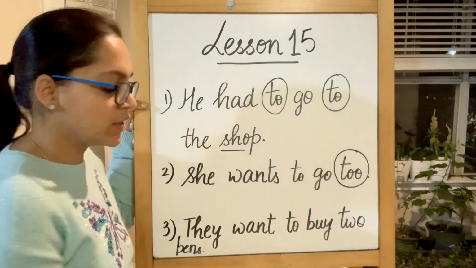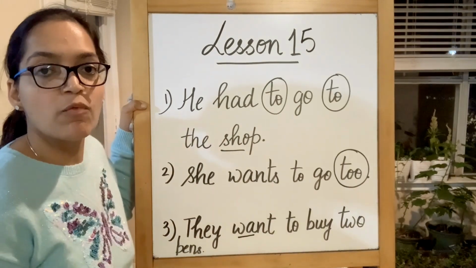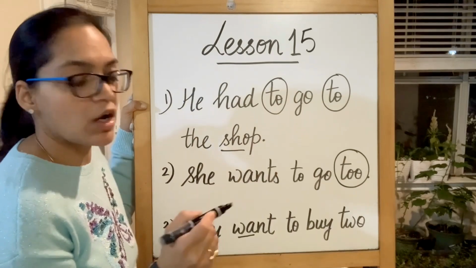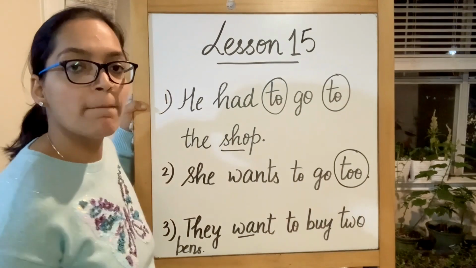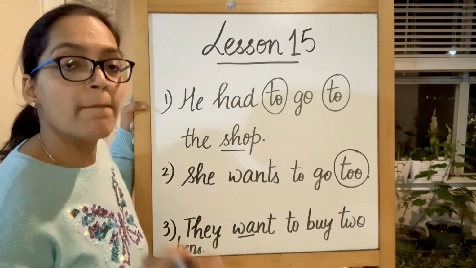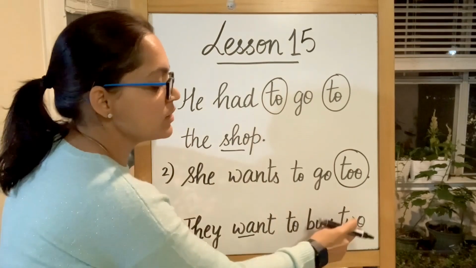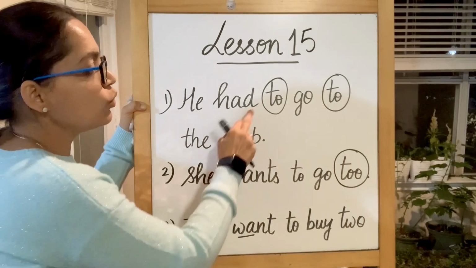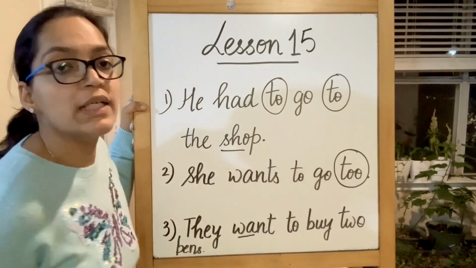They, our sight word. They want. Wa, and then nt. Want to. That means this to. Not too, not two. They want to buy. Do you remember this? Buy. Now what are they doing? They're going for a shop. So they will buy. Which buy? B-U-Y, buy. Two pens. That means the number 2. How many pens do they want? They want the number 2. So they do not want T-O or T-O-O here. We want T-W-O.